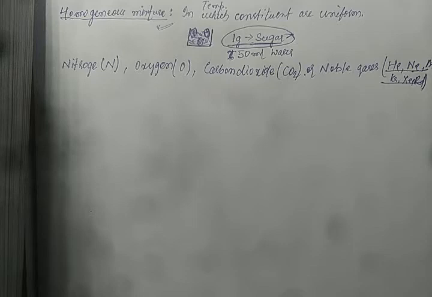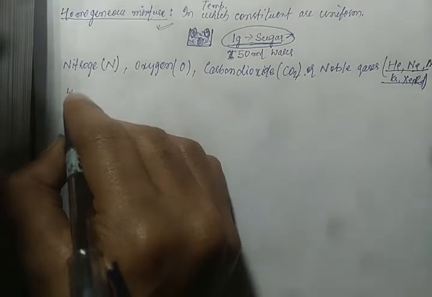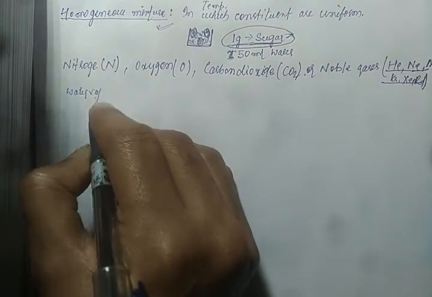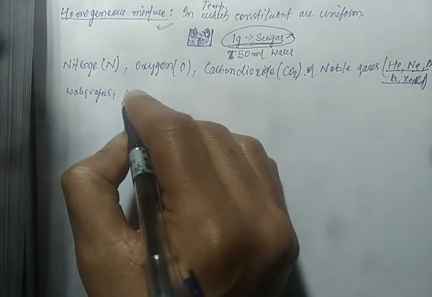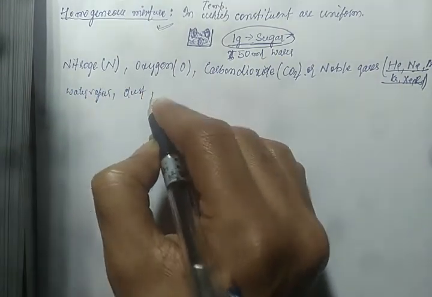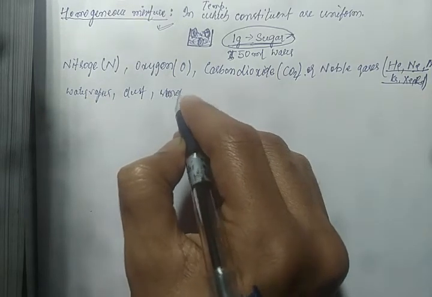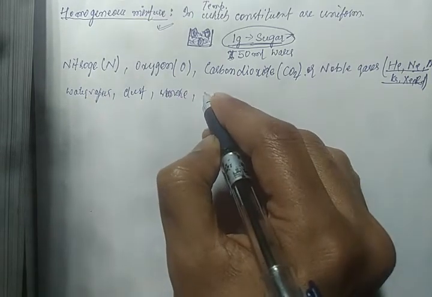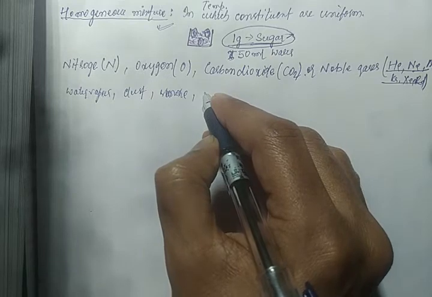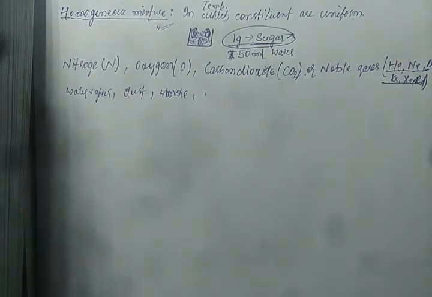Now apart from these gases, a small quantity of water vapor, dust, smoke, and a few pollutants are also present in the air. The amount of these constituents varies from region to region and from time to time.